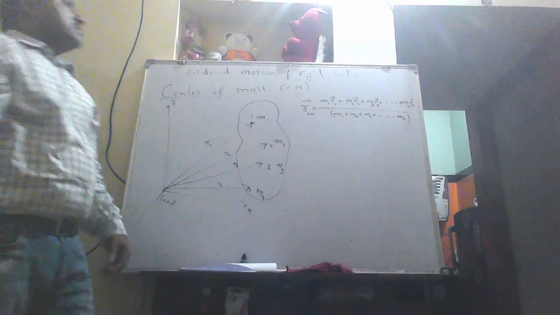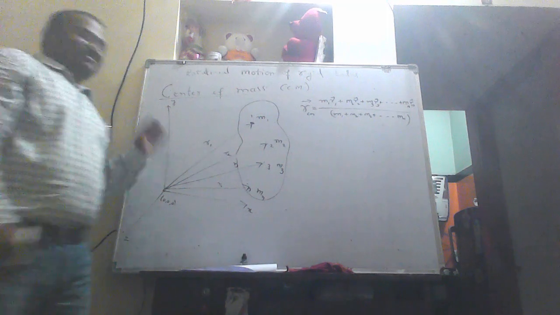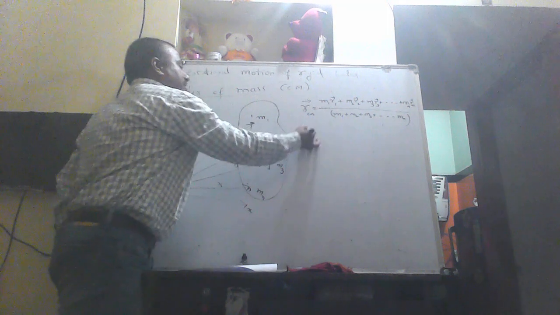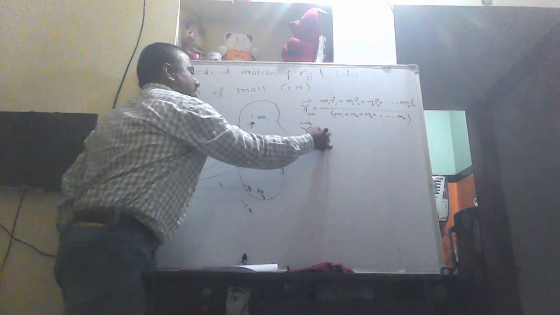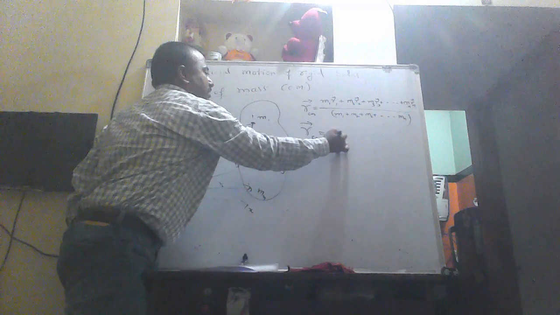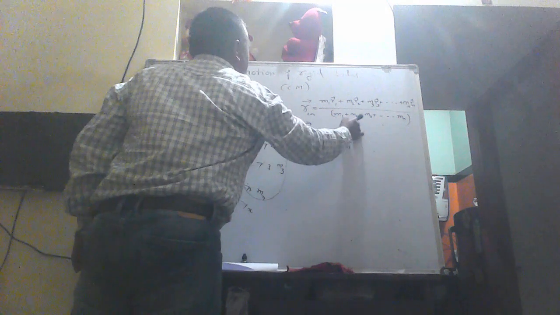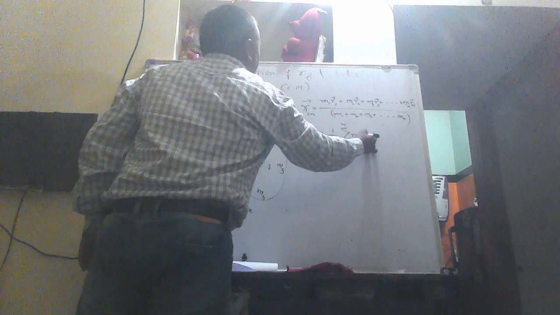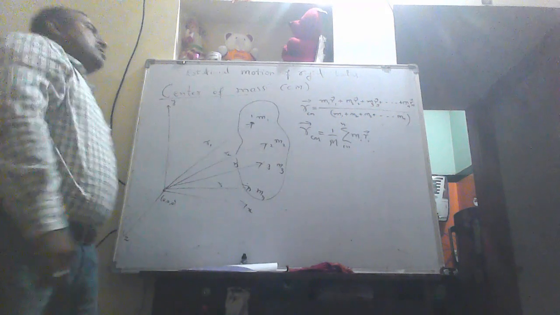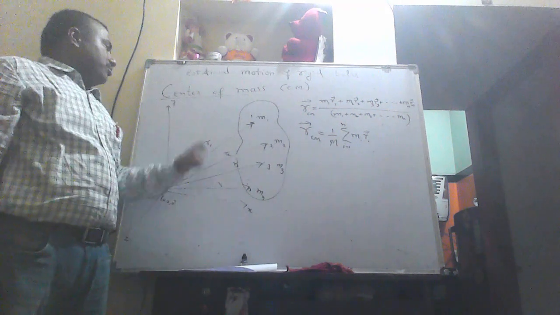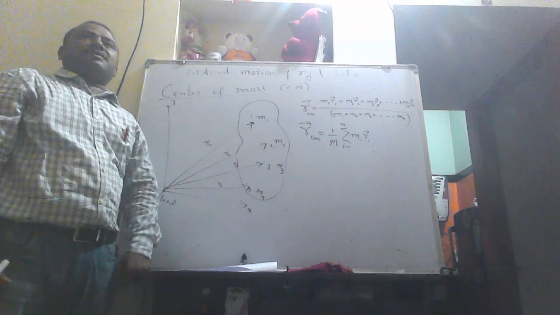This is the formula for center of mass. So you can calculate, you can shorten this formula like this: R center of mass equals 1 by total mass, which you can take as capital M, times the summation, to shorten things, from i equals 1 to n, of m_i r_i. Like this you can write the center of mass. So this is one way of writing the center of mass. If you know the position of mass, you can calculate center of mass like this.